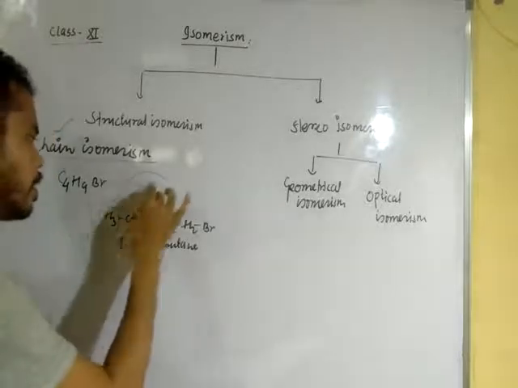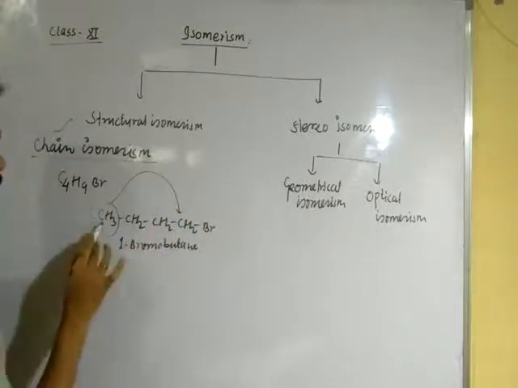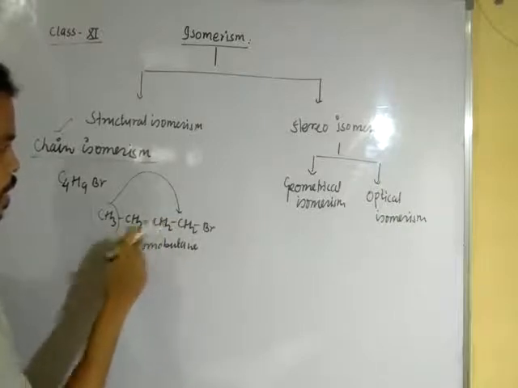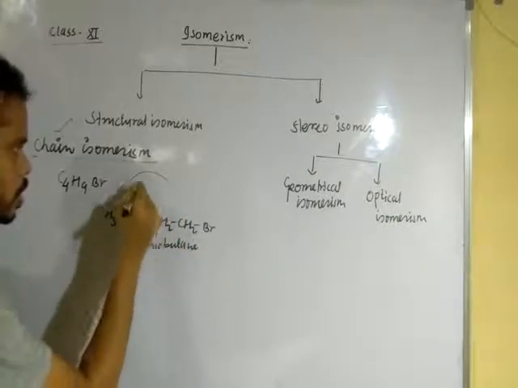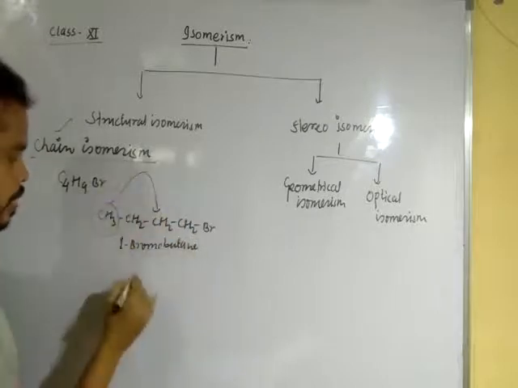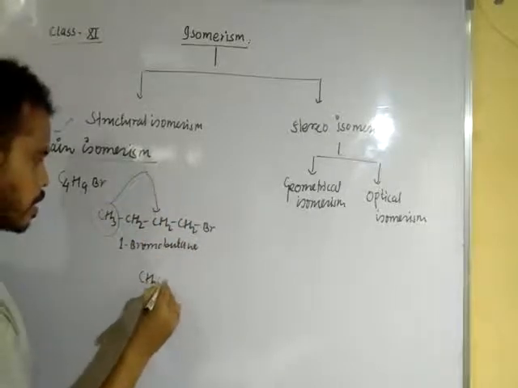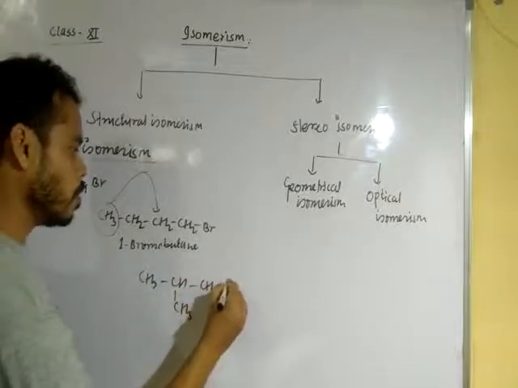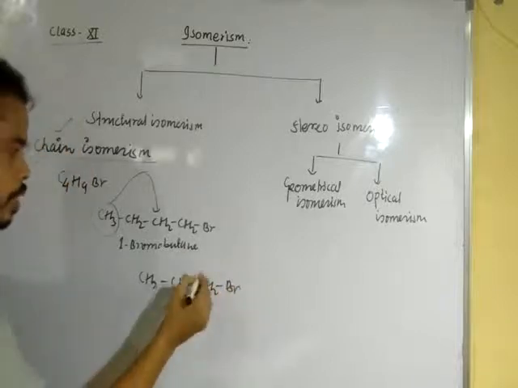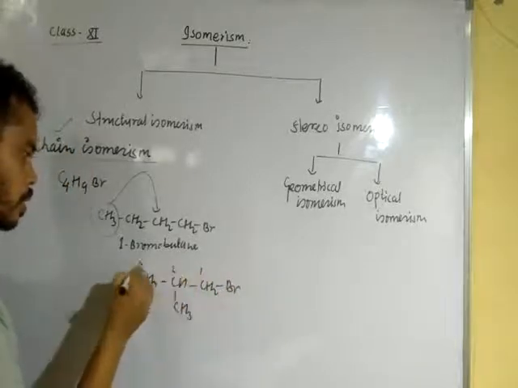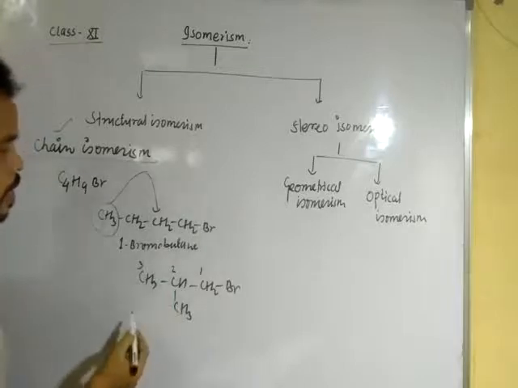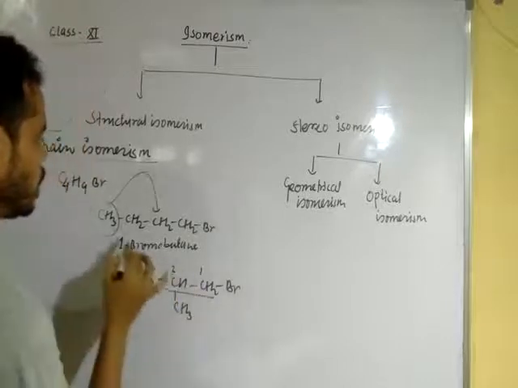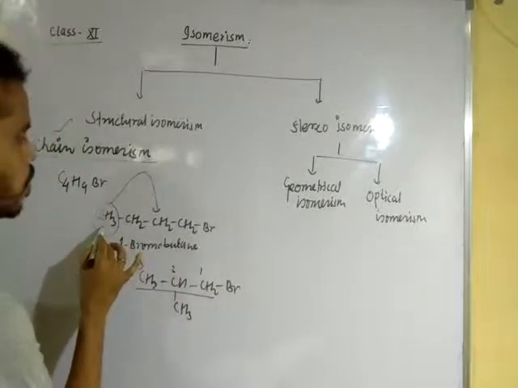Let's say the carbon is replaced from this position to this position, and you will find another structure like CH3, CH, CH3 and CH2 and Br. Once again numbering you will give from this side 1, 2, 3. You can see here the longest chain contains only 3 carbon atom, but in this condition the longest chain consists 4 carbon atom.